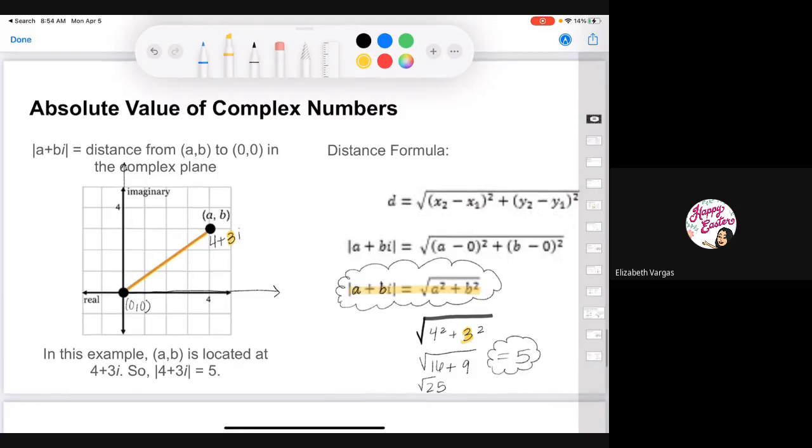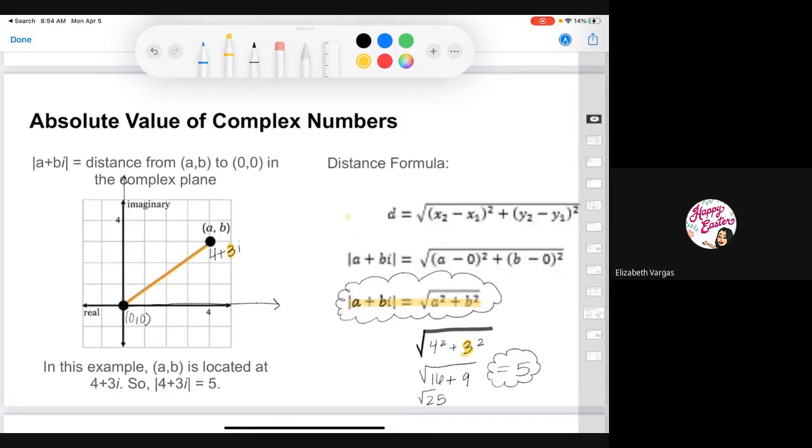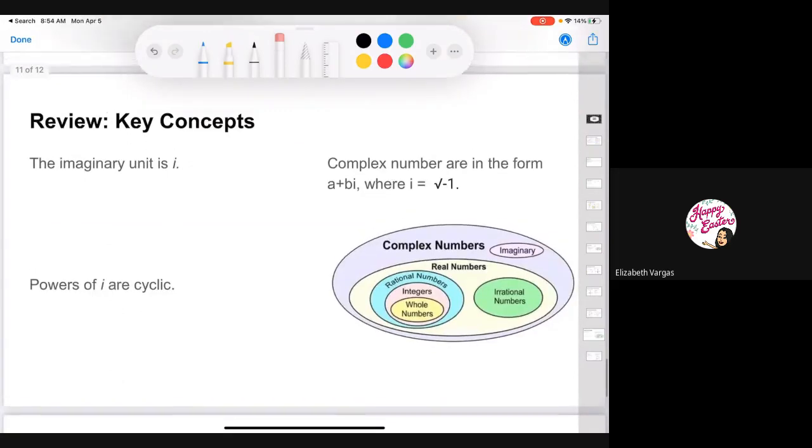All right, any questions about this? Basically, this is just showing you how you go from the distance formula to your formula for complex number distance. This is the equation you're using to solve for that distance, or the absolute value of that complex number. All right. Okay.